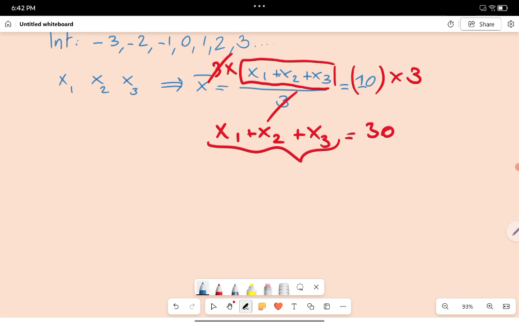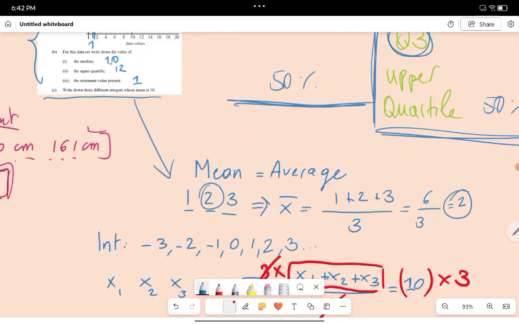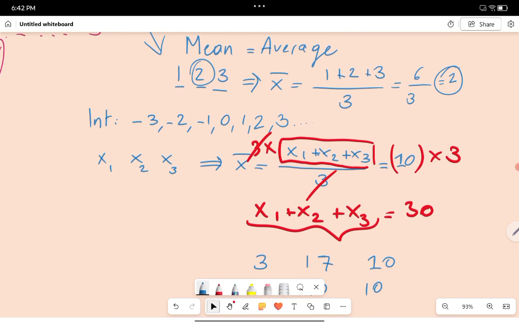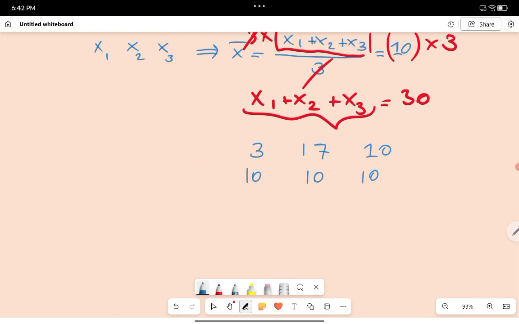anything. You can, for example, pick 3 and 17, that will be 20, and then we have to add 10. Or we do 10, 10, 10. But it could be integers, right? Let's double check. Yeah, integers. So it could also even be negative values. For example, -3, then we do 23, so together that makes 20, and then we add 10.